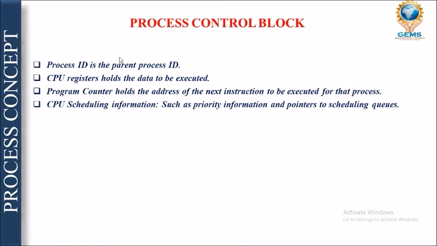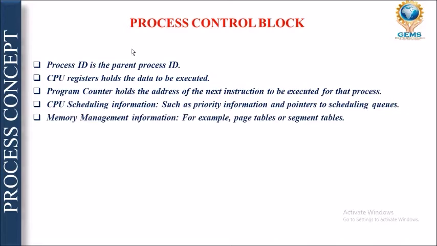CPU scheduling information, a very important thing. Why is it important? Because CPU scheduling, on the basis of the status of the PCB, that is the process control block, will take the process for execution according to its priority, right? Okay, memory management information. Memory management information means what? Until the process is terminated, its status, that means its process control block, is stored in the main memory along with the process.